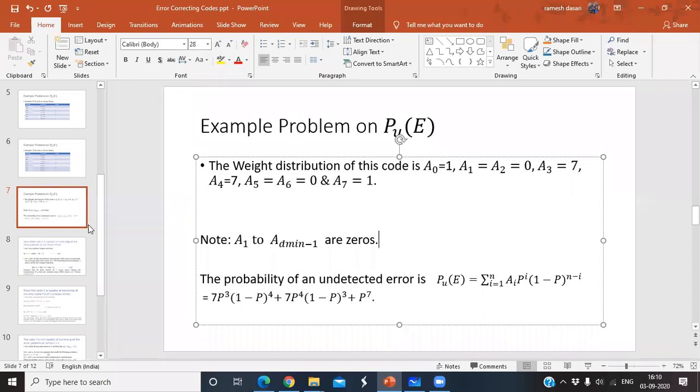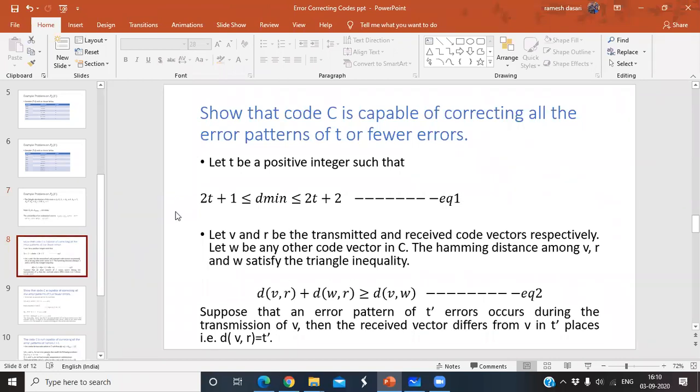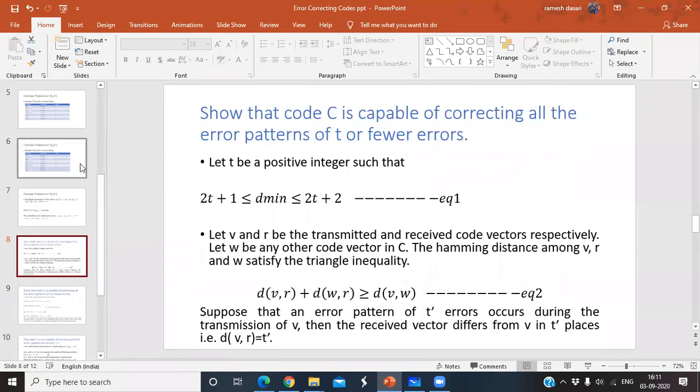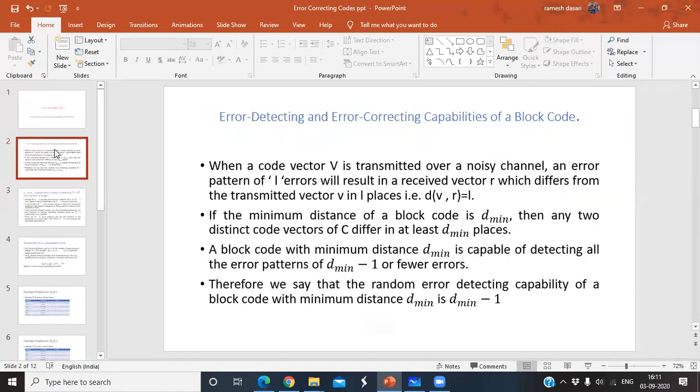Yes, sir. Okay, next question. Now you have to show that the code C, a linear block code, is capable of correcting all the error patterns of t or fewer errors. First one was actually detection, right? Look at the first slide. Here I told that the error detecting capability of a block code with minimum distance d minimum is d minimum minus 1.